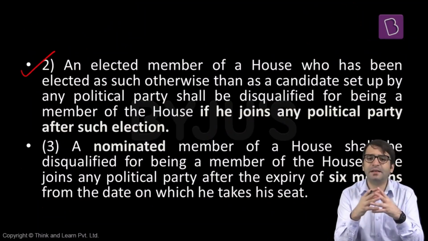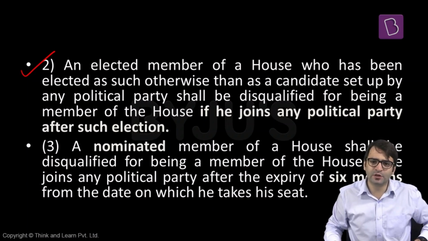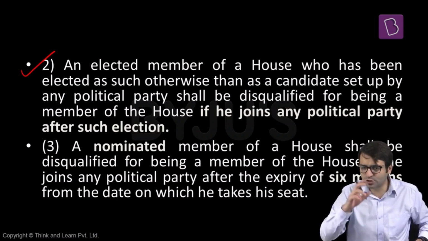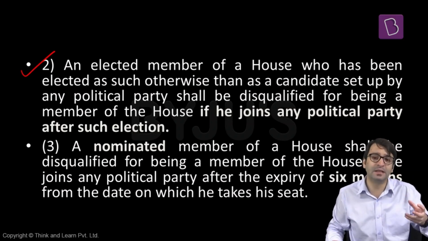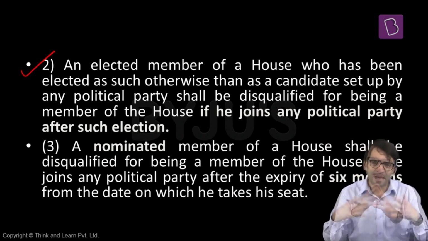Another provision, an independent candidate. Let's say, for example, I'm a candidate. I wanted to contest the election from Amethi constituency in Uttar Pradesh. I approached the Congress party. They refused to give me the ticket and instead gave the ticket to Rahul Gandhi. I approached the BJP. The BJP said, no, Smriti Irani is our winnable candidate. She will beat Rahul Gandhi and we will give this ticket to Smriti Irani. I decided to contest the election on my own.